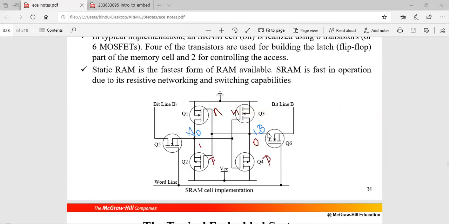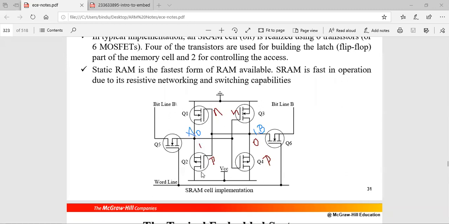Okay, you'll reduce this voltage level to VSS, in the sense it is 0. So when this passes this value 0 here, this input B is the input to these two transistors Q1 and Q2, where Q1 is an NMOS transistor and Q2 is a PMOS transistor. So the input 1 turns on which transistor? PMOS transistor, that is Q2 is on and Q1 is off.